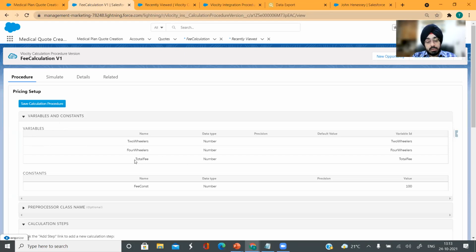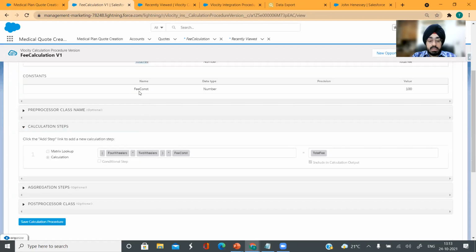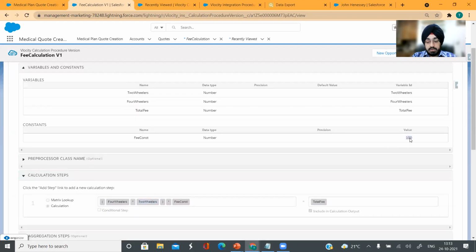So this is what I'm trying to do here. I've created 3 variables. I am trying to input the value for these two and then output the total fee. And any constant that I want to use, I will define it here. So 100 is a constant for fee, and I'm going to use it here. So I am adding the number of four-wheelers and two-wheelers here, multiplying it by the fee constant, which is 100, and just getting the total fee out.